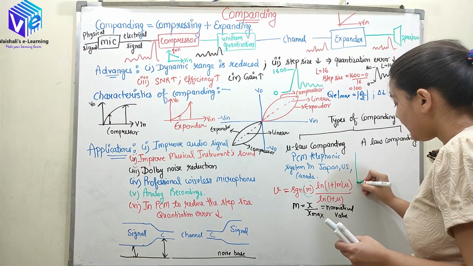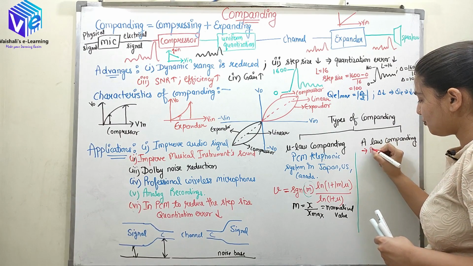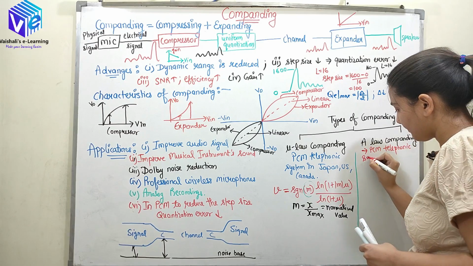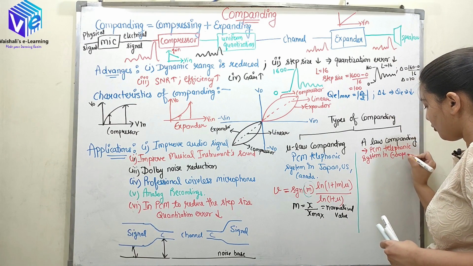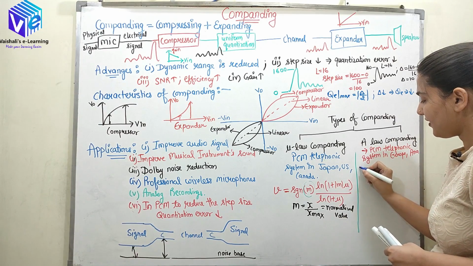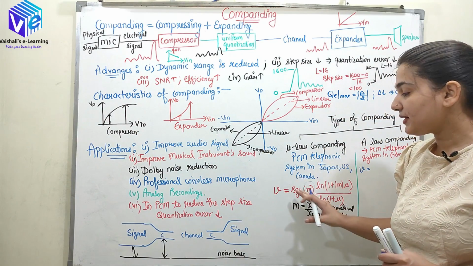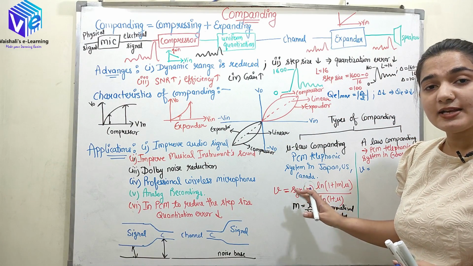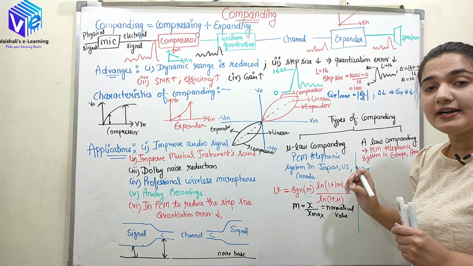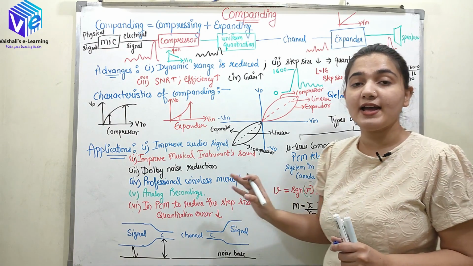So now coming to the A law compending. So it is used in the PCM telephonic system in Europe and Asia. So now here if I talk about V, here I have same signal which is representing the lower amplitude signals as well, higher amplitude signal as well. So from here only I can derive that it is attenuating the high amplitude signal and amplifying the low amplitude signal.